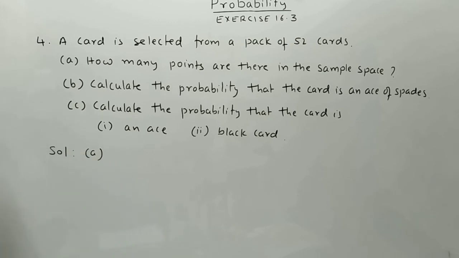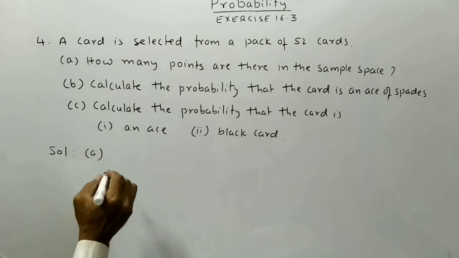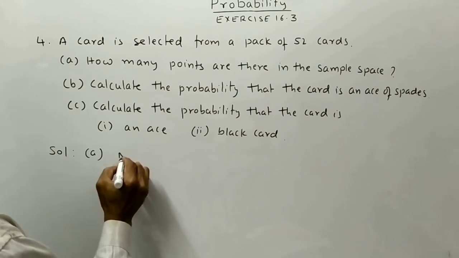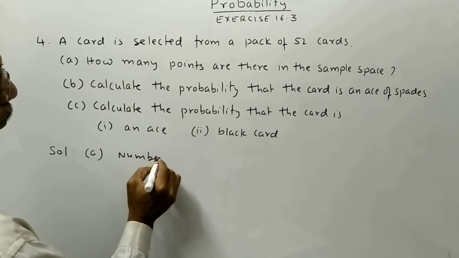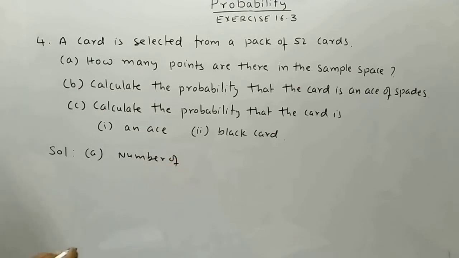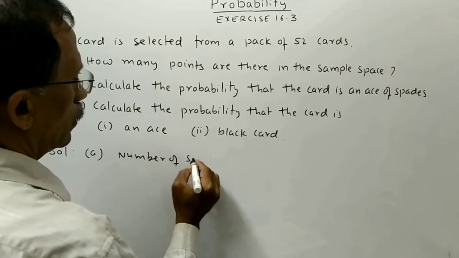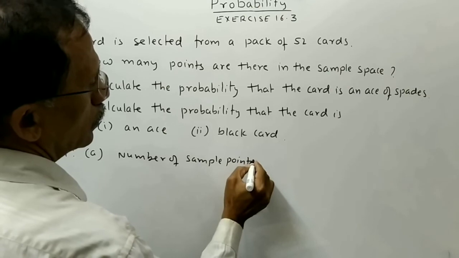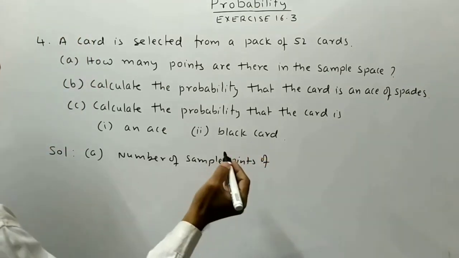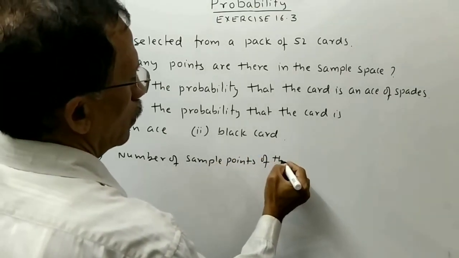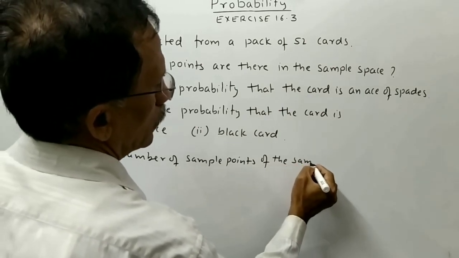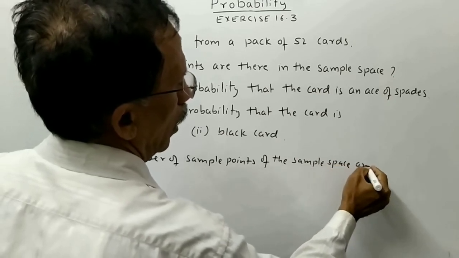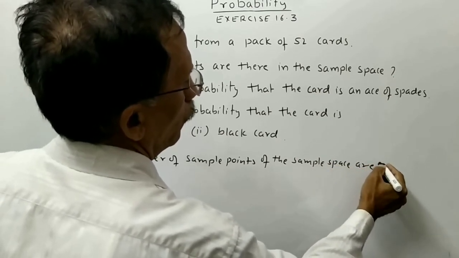Coming to A, number of sample points of the sample space are 52.